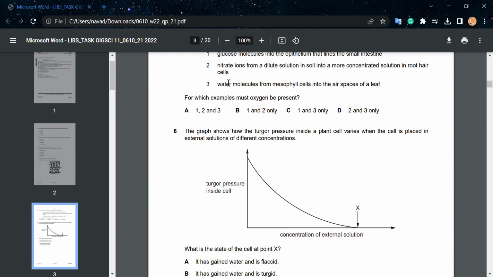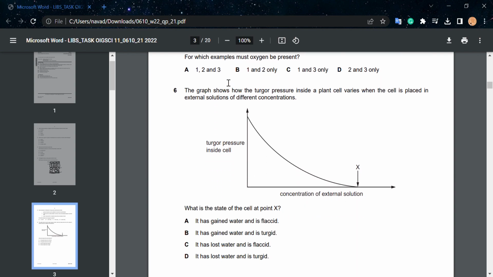Question number 6. The graph shows how the turgor pressure inside a plant cell varies when the cell is placed in external solutions of different concentration. What is the state at point X?